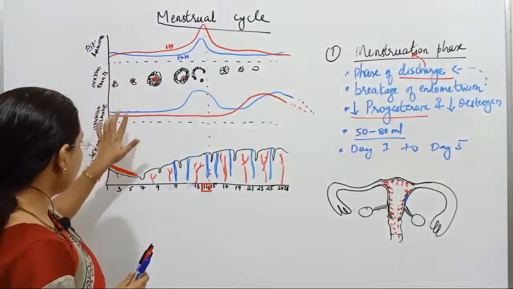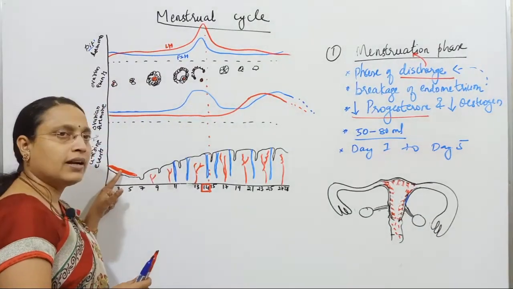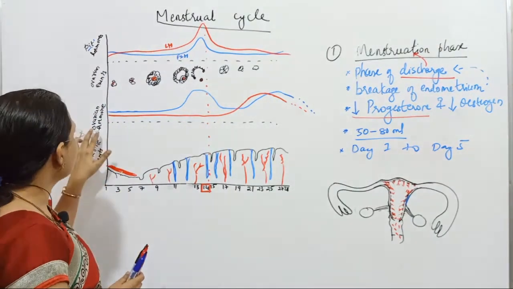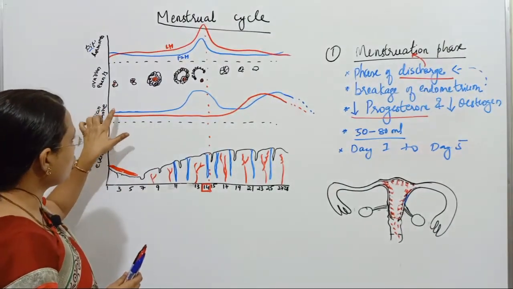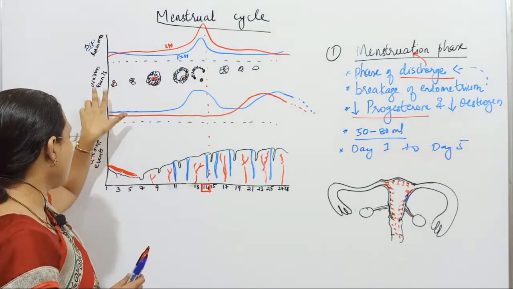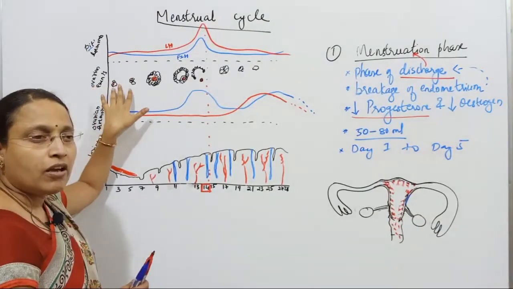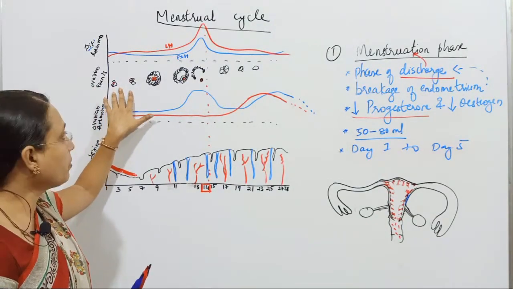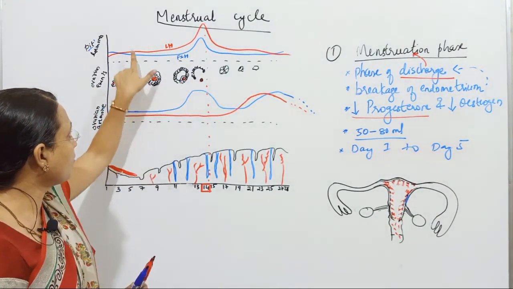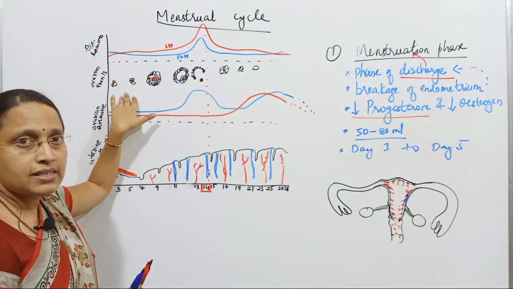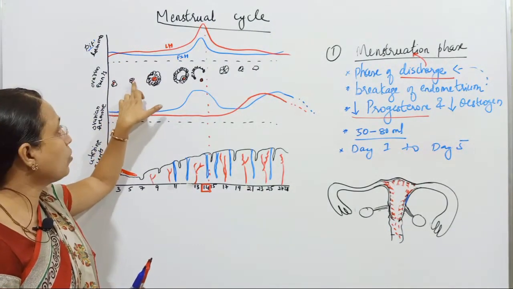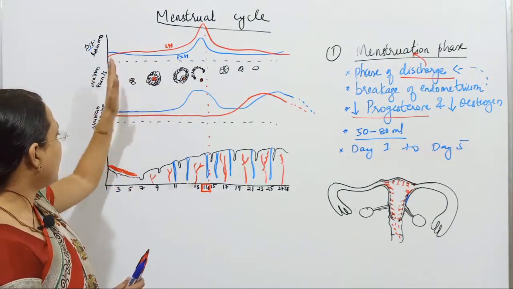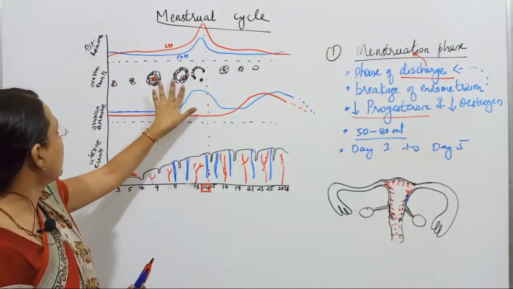Out of all these events, what is the uterine event? Discharge occurring. What is the fate of the ovarian hormones? Progesterone is less, estrogen is less. What about ovarian events? Follicles are still in the process of developing only, but they are not developing much because FSH is less and LH is less. In the next phase, slowly they will develop. That is, after 5 days they start developing.